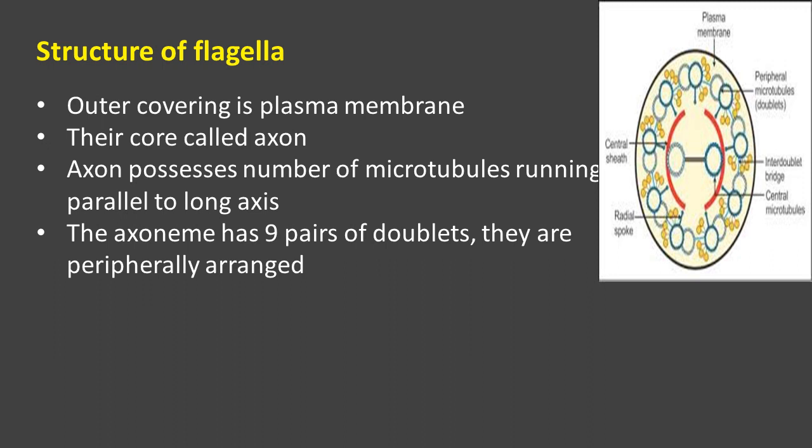Clear, right? And you can find each of the doublet microtubules is connected with one another with the help of a bridge.